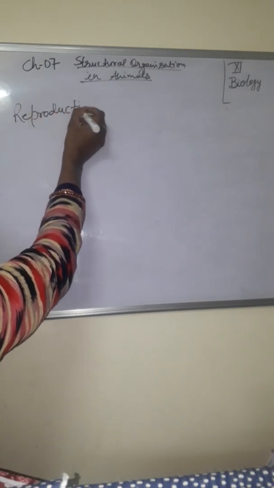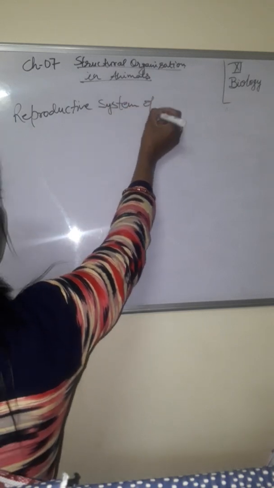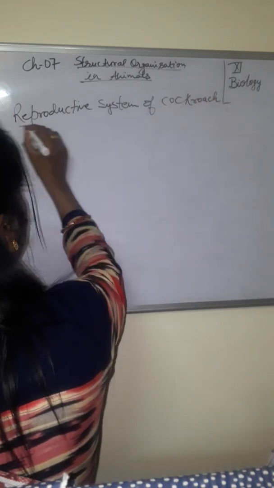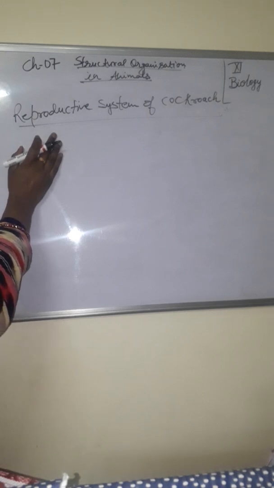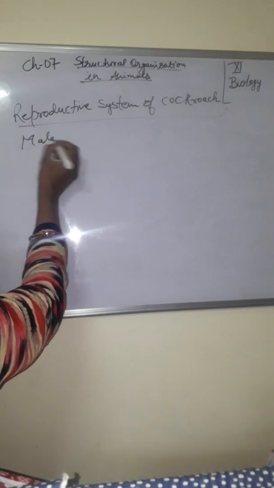Reproductive system of cockroach. Sexes are separated, so male and female are separated, and male and female can be identified on the basis of their morphological features. The male reproductive system contains first of all,